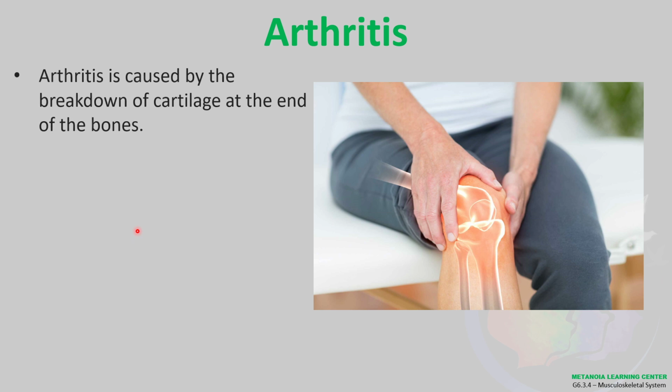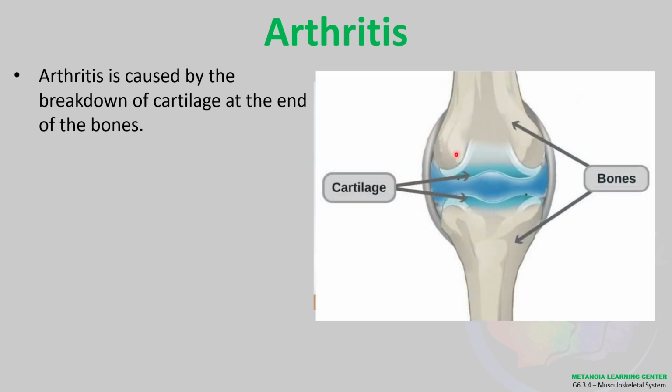Arthritis. Ano nga bang arthritis? Ito yung sinasabi ko kanina. Joint pains, no? So, arthritis is caused by the breakdown of cartilage at the end of the bones. Ano nga ba yung cartilage? Ito kasi ang cartilage, the white part. Yung sinasabi ko sa inyo, yung sa fried chicken. After eating the chicken leg, the drumstick, yung end part niya, yan may cartilage tayo, yung puti.